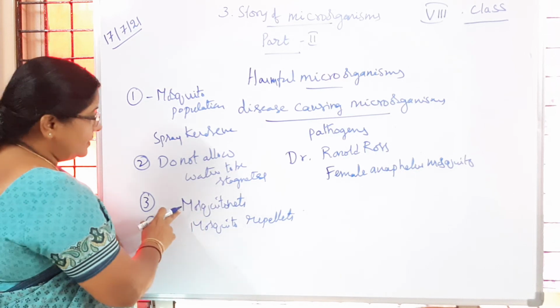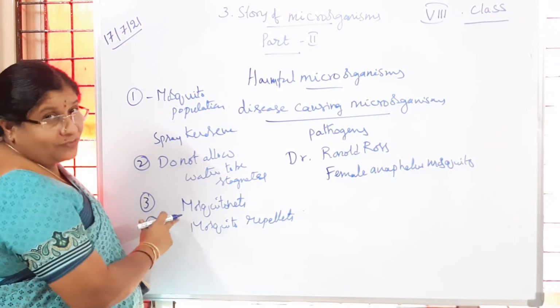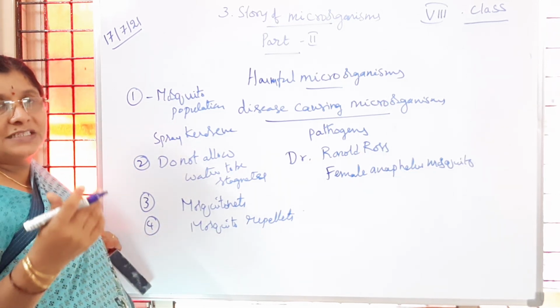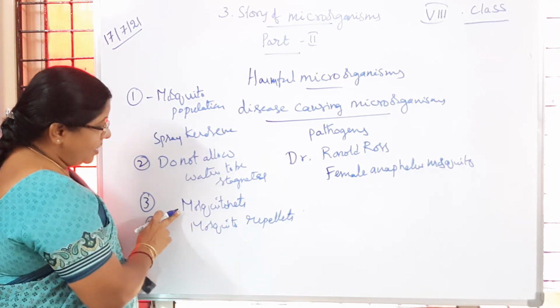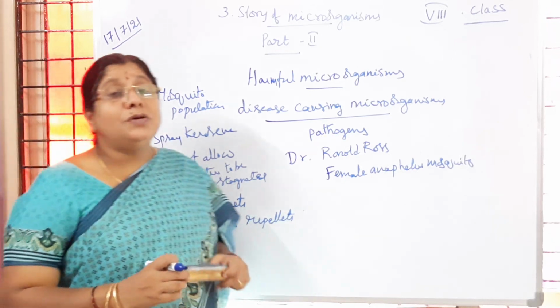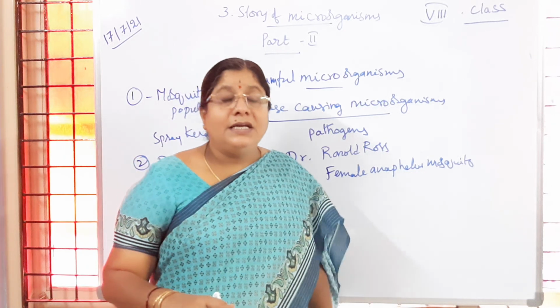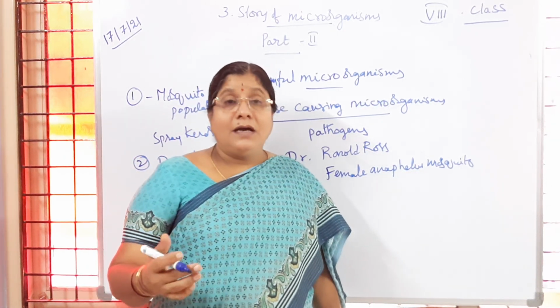Then we can use mosquito nets, the best one. At night time when we are sleeping, the net will not allow mosquitoes to come and bite us. Then we use mosquito repellents. If we follow all these, we can control the disease called malaria, which is a dreadful disease.